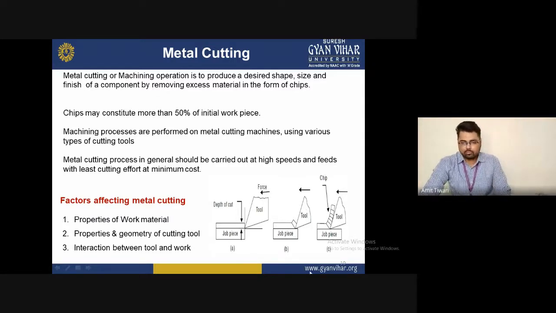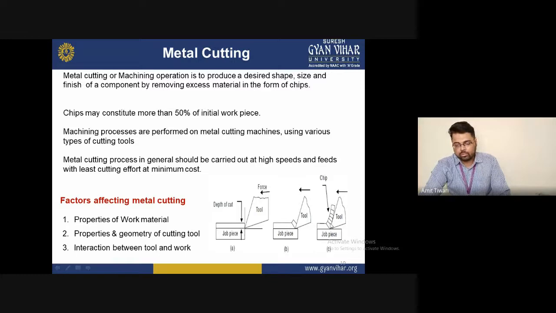In this diagram you can see there are three categories, A, B, and C. A shows the initial stage, the initialization of metal cutting, the complete square section of a workpiece. B shows the starting of the removal of material. In C, the material is completely removed, and you can see the formation of the chip. This is increasing chip formation, but it is a discontinuous chip.